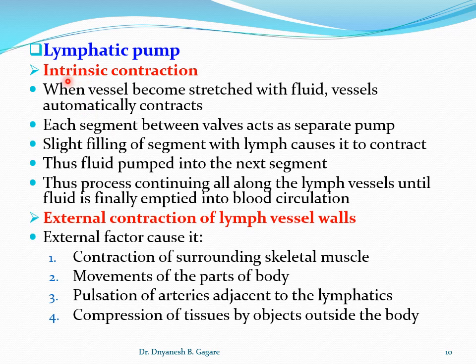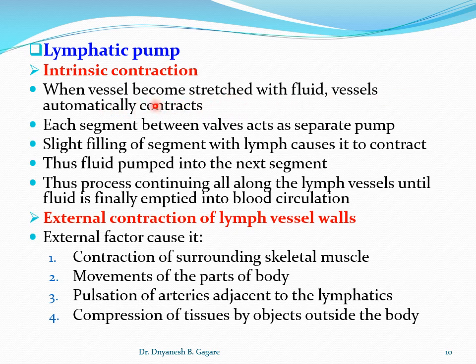How does the intrinsic contraction occur? When lymph enters the vessel, particularly the capillary and vessel, it becomes stretched with the fluid and the vessel automatically contracts.